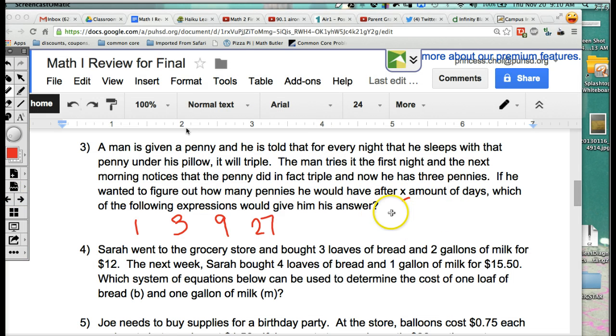Which of the following expressions would give him his answer? Again, your final is a multiple choice test, so all you're going to say is 3 raised to the x power, and that's your correct answer. There's only one correct answer for this question. Okay? So now you're going to go ahead and copy question number 4. Ready? Go.